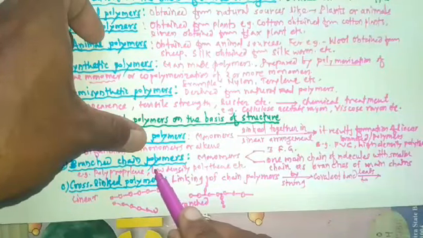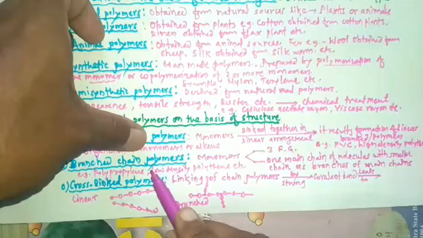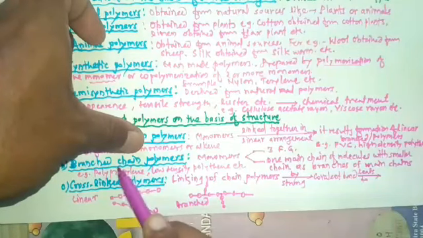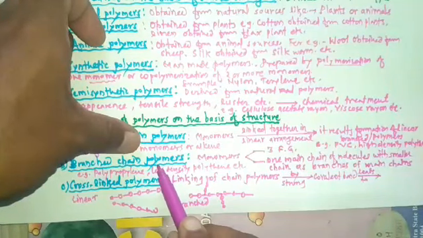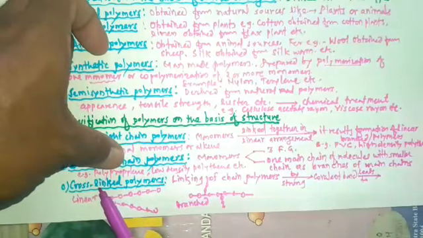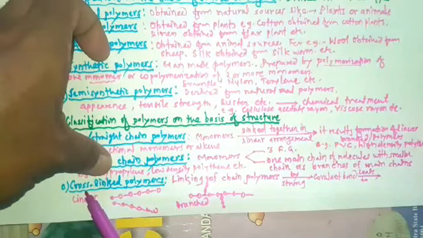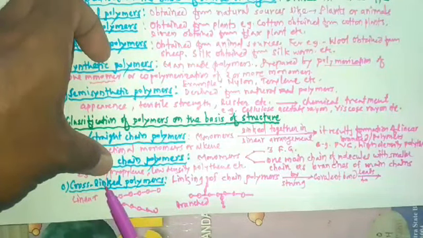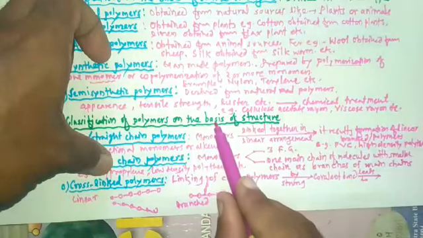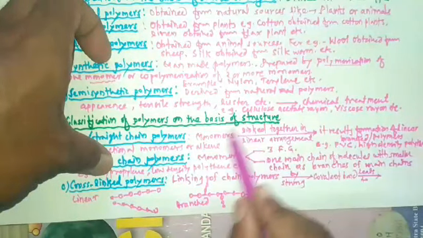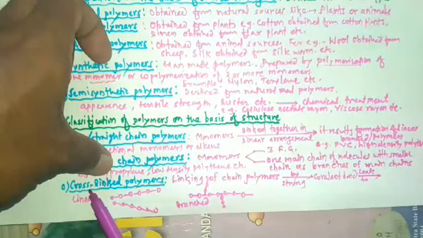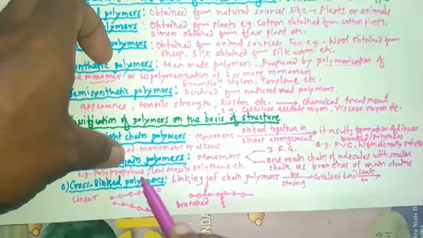After studying the second class, branched chain polymers, now we are going to study the third class of polymer, that is cross-linked polymer. On the basis of structure, polymers are also classified as cross-linked polymers.